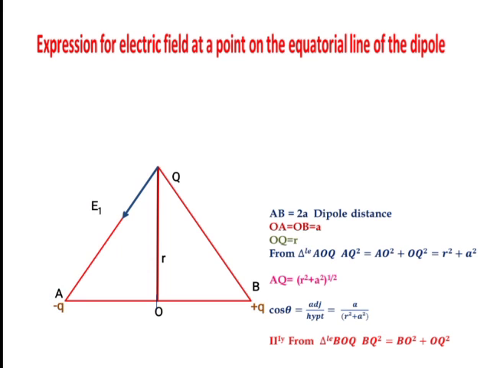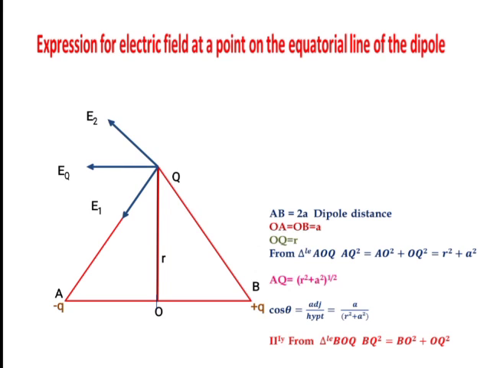Next, similarly, consider the electric field between this positive charge at Q and the positive charge present at B. Definitely it is away from Q. The direction of electric field E2 is like this. Why? Because this is positive and this is positive, so the force is repulsive. Electric field lines always move from positive to infinity or positive to negative.